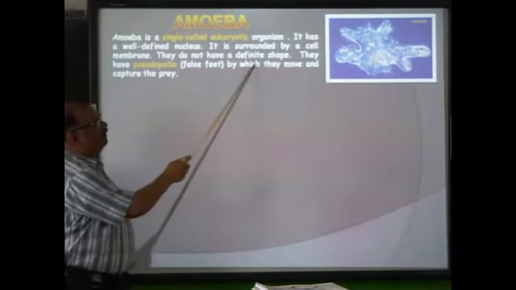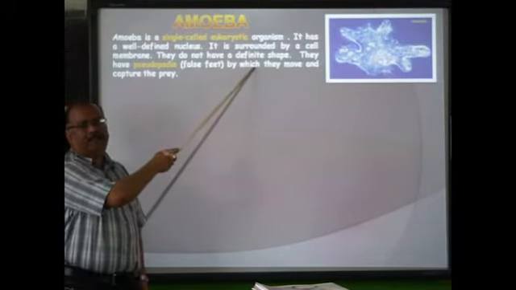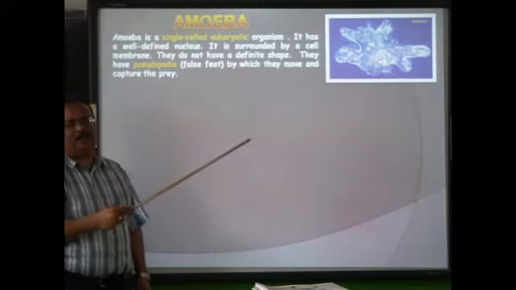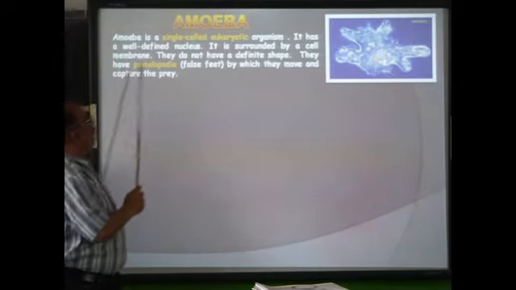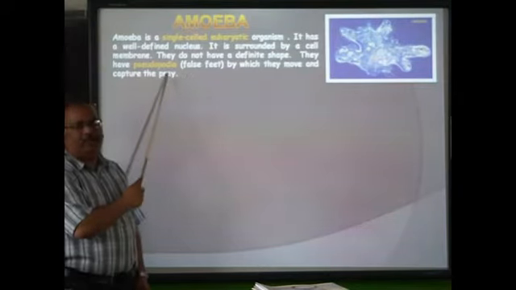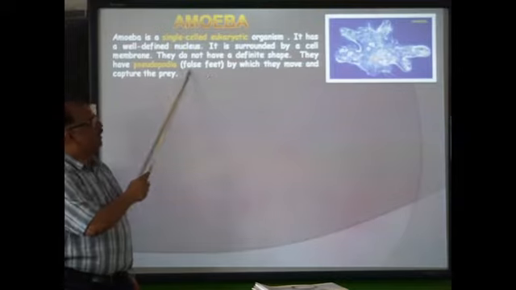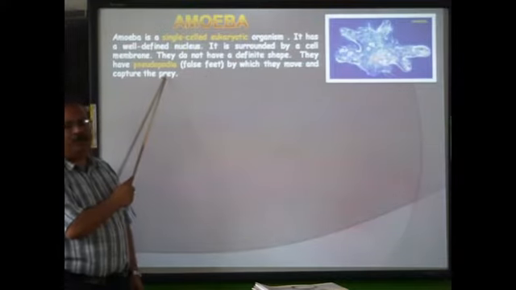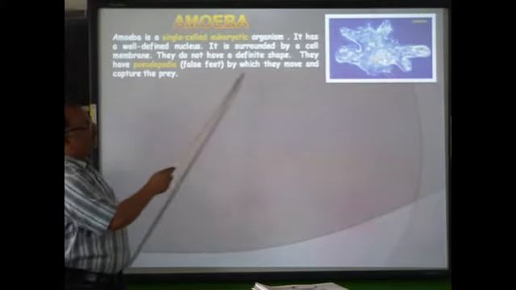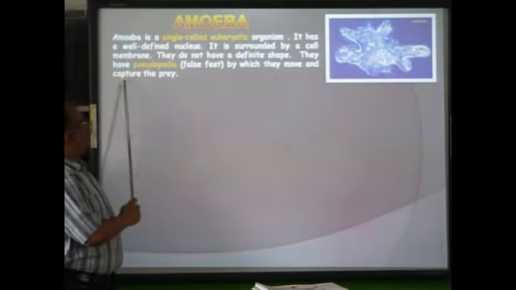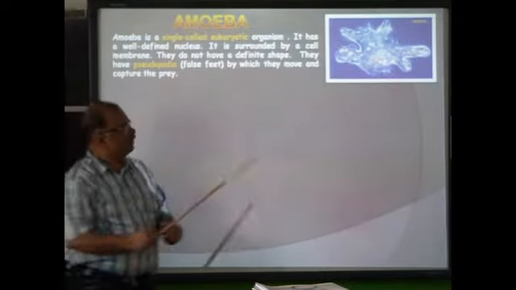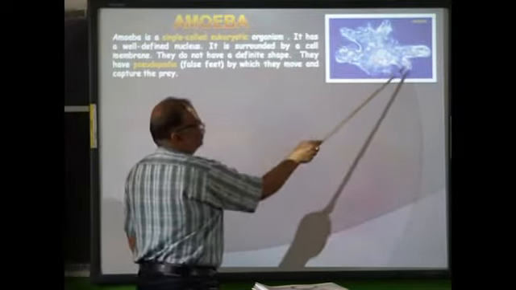They do not have a definite shape. They always keep on changing their shape by developing pseudopodia. Pseudo means false, podia means feet. So they have false feet, or pseudopodia, for locomotion. It helps them to move and capture the prey. So these are the pseudopodia.